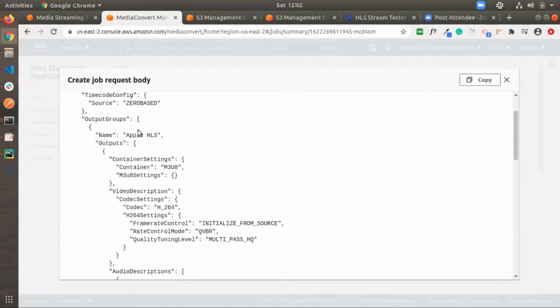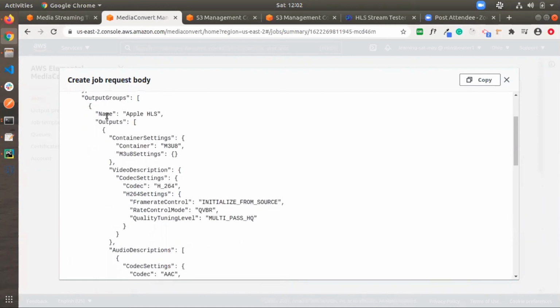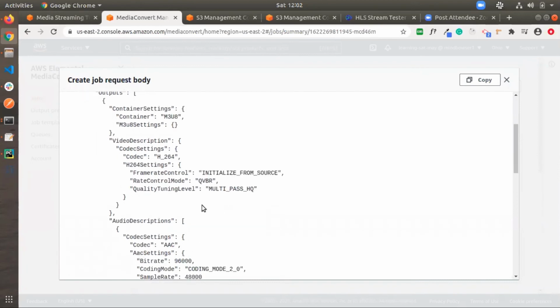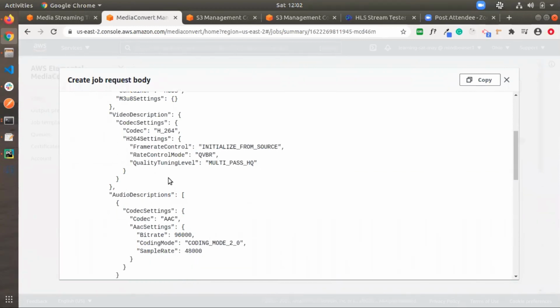So here we can see the name of the output group, and here the basic settings of the outputs. When we selected automated ABR, it selects the rate control mode QVBR. QVBR means variable bitrate, which means based on the user's internet bandwidth, it will automatically change the quality of the video, and the quality tuning level. So if a multi-pass HQ, based on the bitrate settings of this screen,